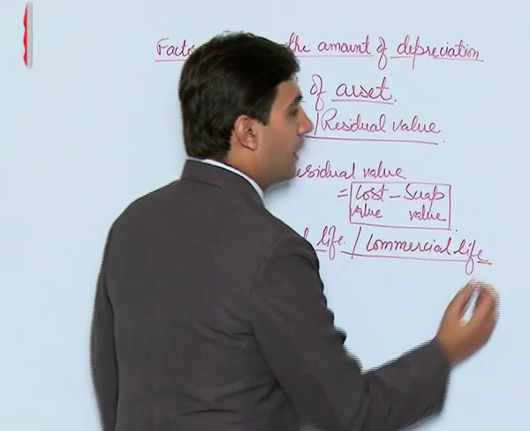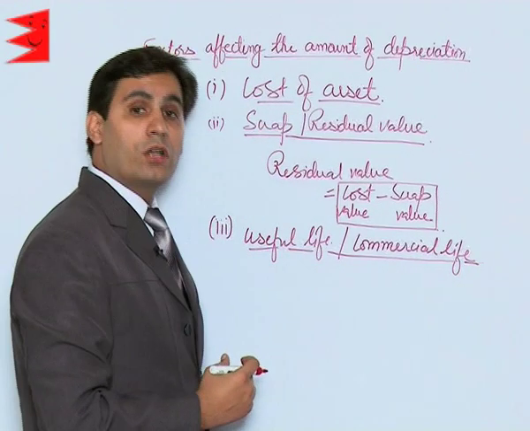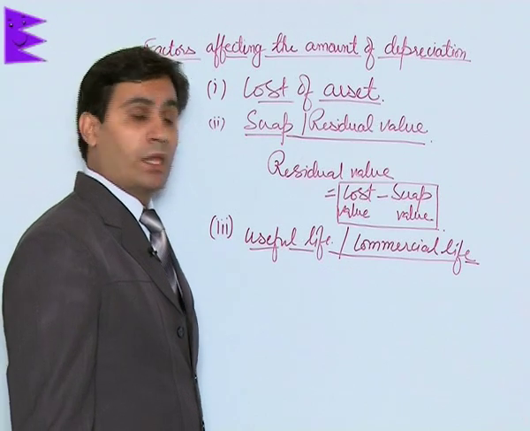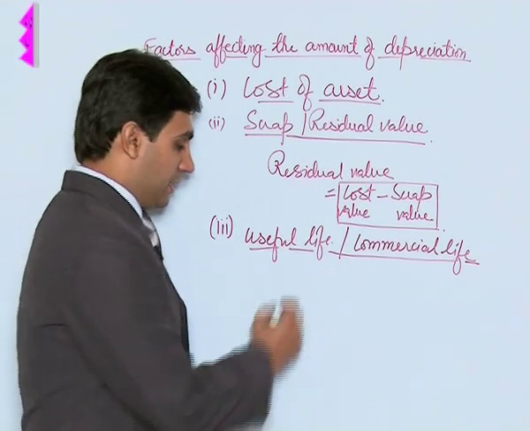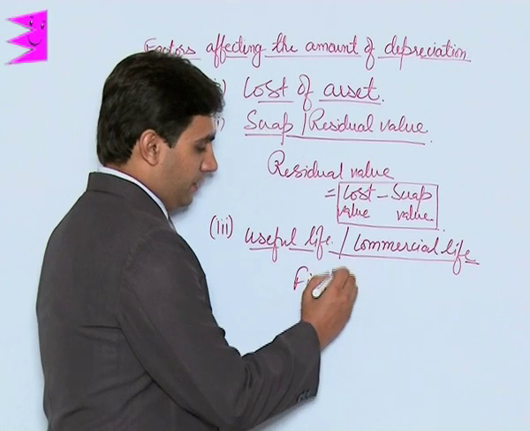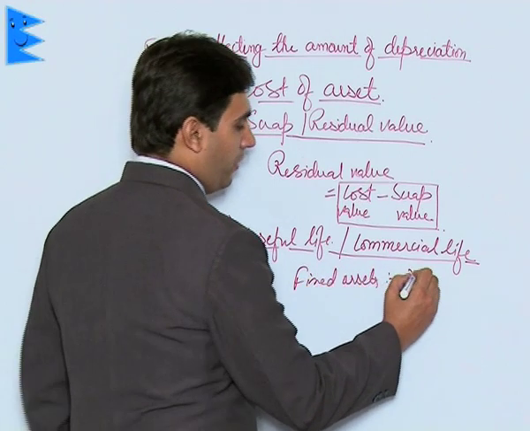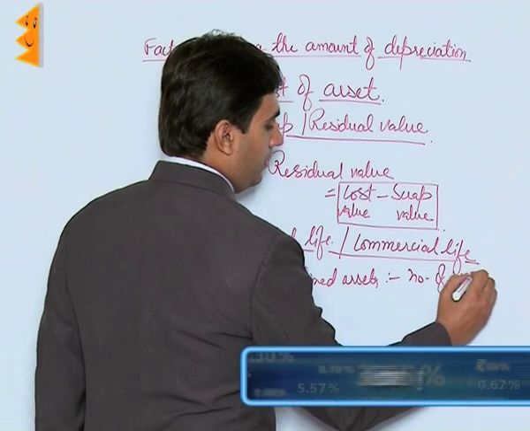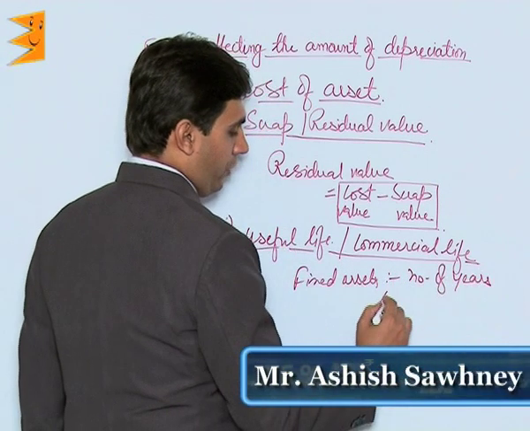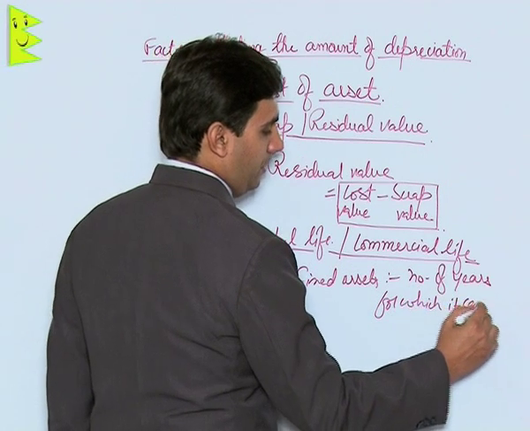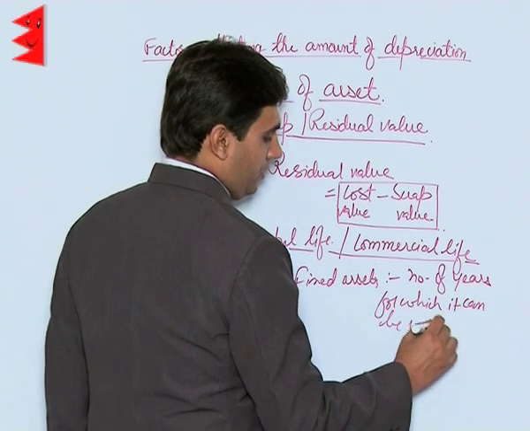It represents the number of years or the time period for which an asset can be used. In case of fixed assets, it represents the number of years for which it can be used.